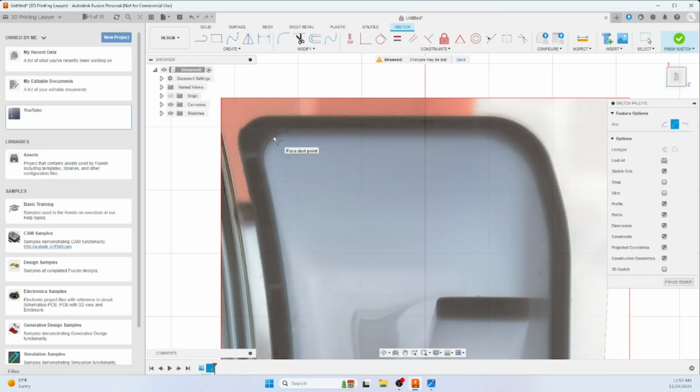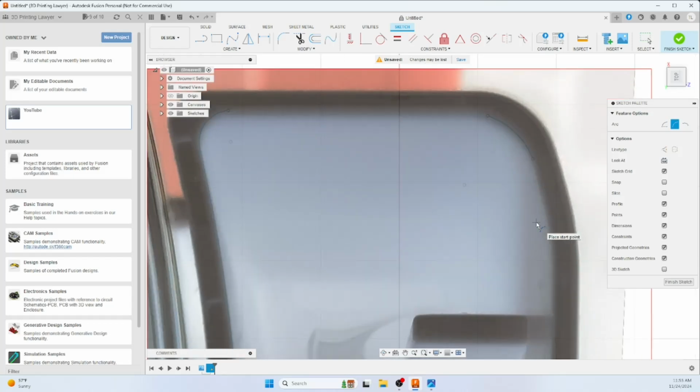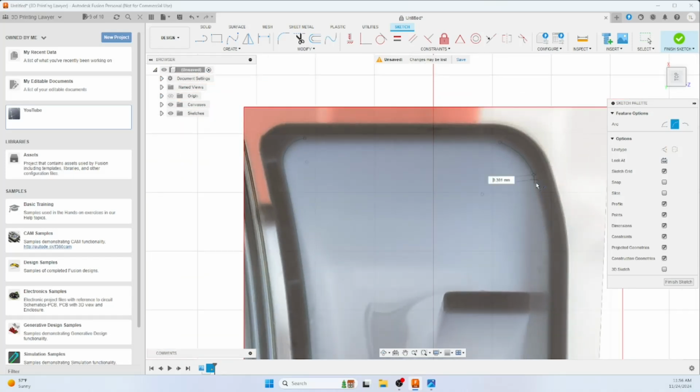Looks about right. And then this turns into a straight line, but it's easier just to connect your arcs when you're done, rather than drawing the straight line first. This looks like an arc here. Then another one.